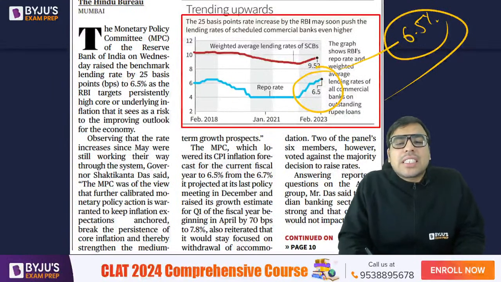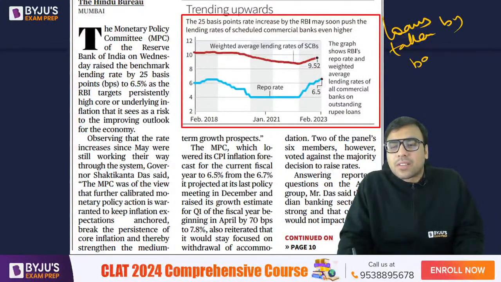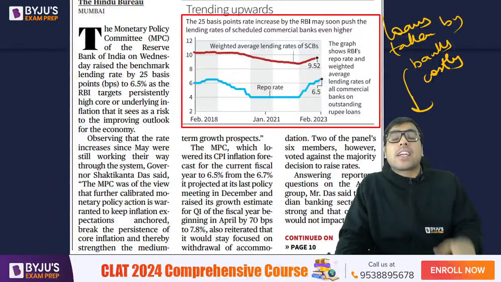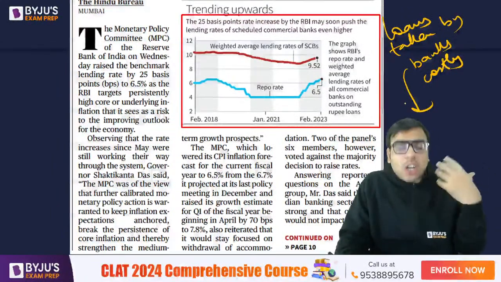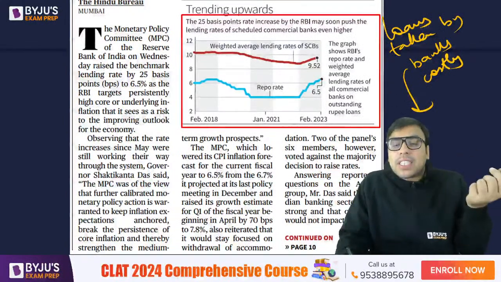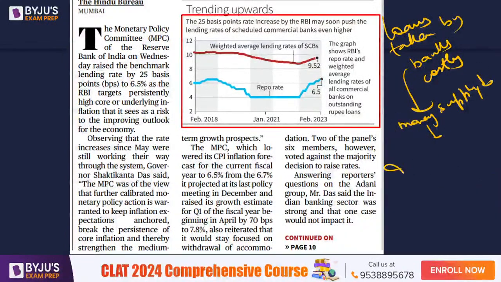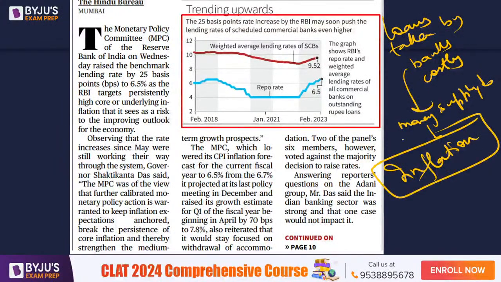So in short, you can say loans will become costly. Loans taken by banks will become costly because they have to pay more interest, and hence the banks would be giving loans at costlier rates to the common man. Because of this, money supply in the economy decreases, and when the money supply decreases, inflation is controlled. This is how it works. I have taught this in paid batches, and I'll be teaching it in detail there, because economics is very important.